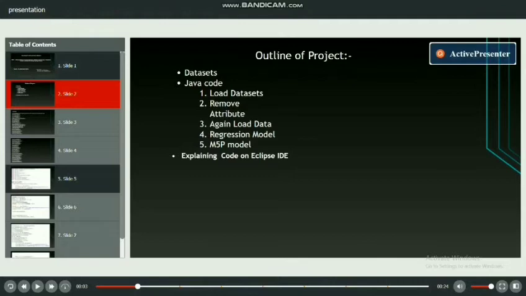Here we discuss something about the dataset. A dataset is a collection of data in a machine learning project. We need a training dataset. It is the actual dataset used to train the model for performing various actions.